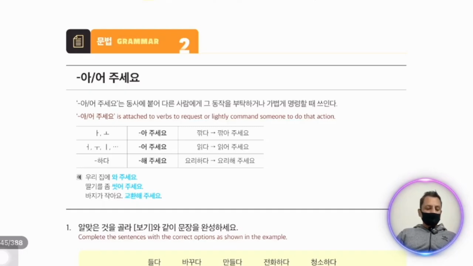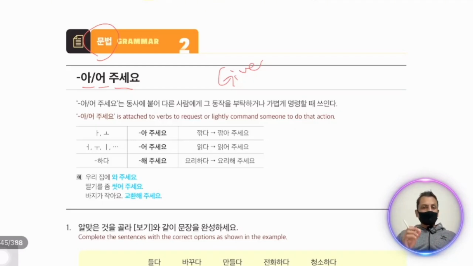Now we have grammar section. In grammar section we have a o chuseo. Chuseo is give me. If you are asking give me mobile, give me handphone, give me pencil, give me water, these are nouns. You just put chuseo. Yonpel chuseo, handphone chuseo, mul chuseo.